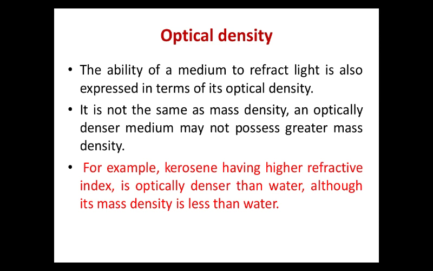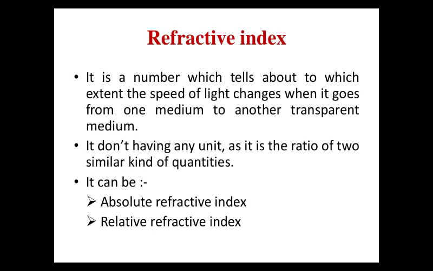This question can come in your exam: give an example of a material whose optical density is more but mass density is less than water. So you have to remember this example. Next, what is refractive index? It is a number which tells to what extent the speed of light changes when it goes from one medium to another transparent medium. It does not have any unit, as it is the ratio of two similar kinds of quantities.